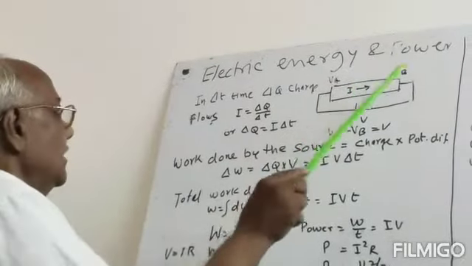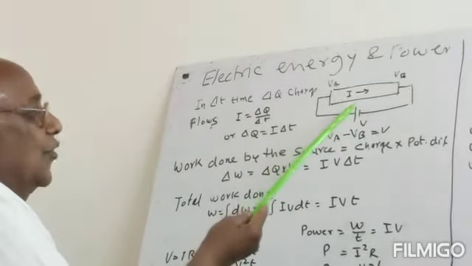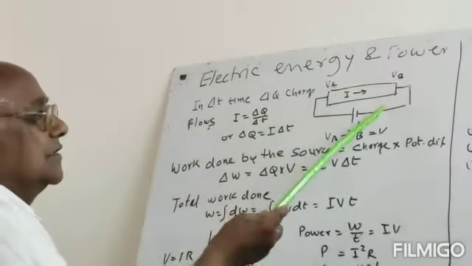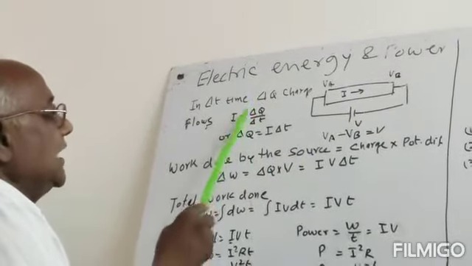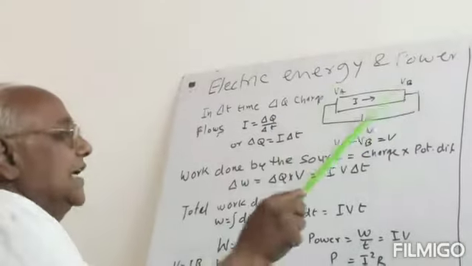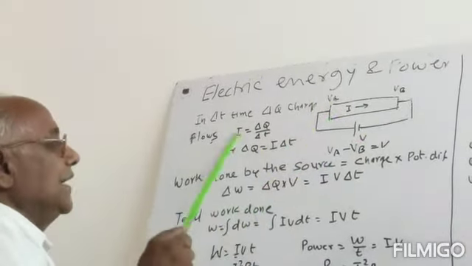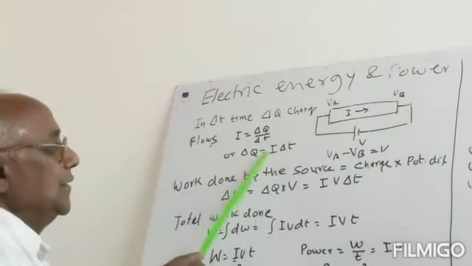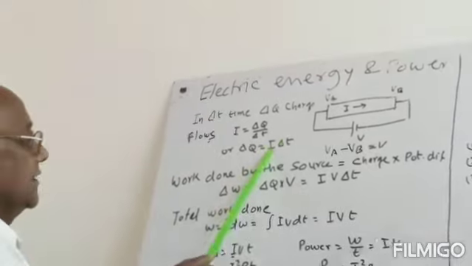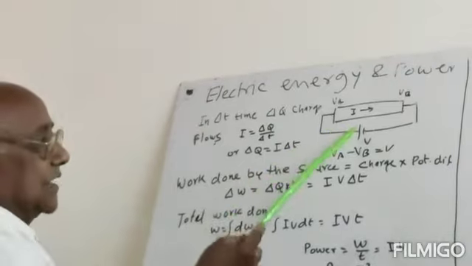So when current is flowing, flow of current is flow of charge. If we take a small interval delta t, and delta q charge is crossing some area of cross section, then current will be equal to delta q by delta t, or delta q will be equal to I into delta t. Now, what will be the work done?